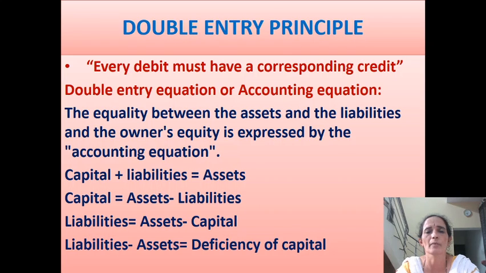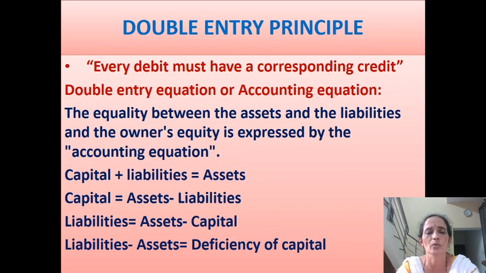So based upon double entry principle, double entry equation or accounting equation has been developed, and accounting equation states equality between assets and capital plus liabilities. The equality between the assets and liabilities and owner's equity is expressed by accounting equation.